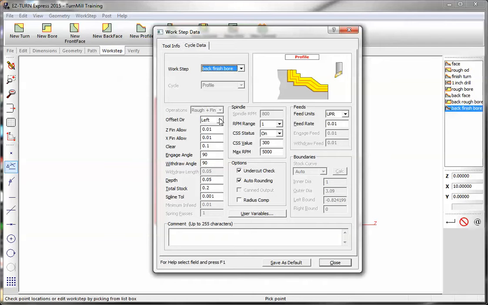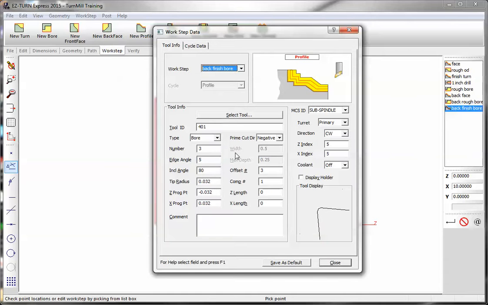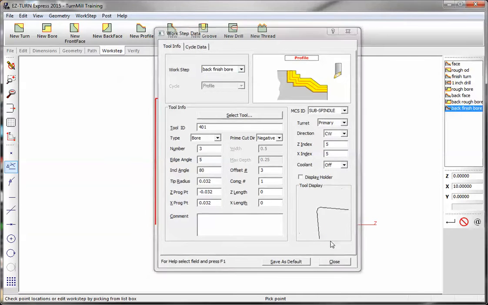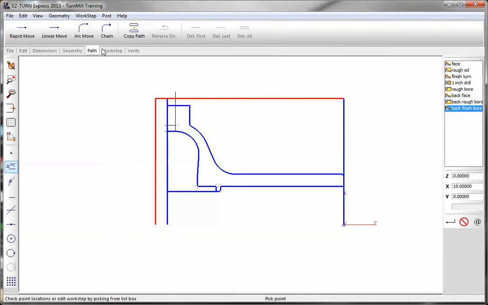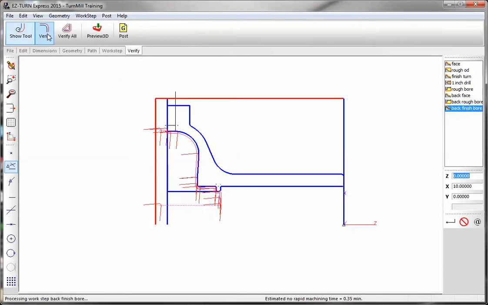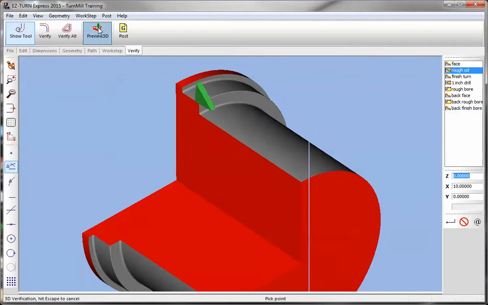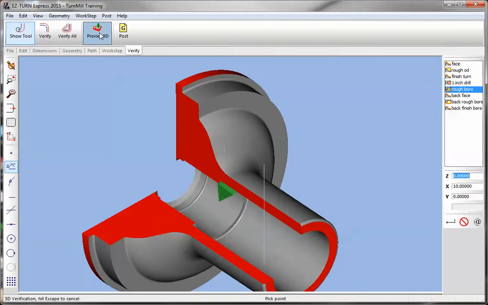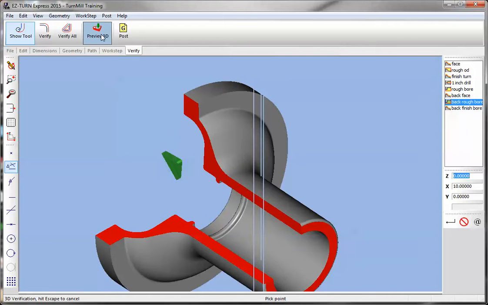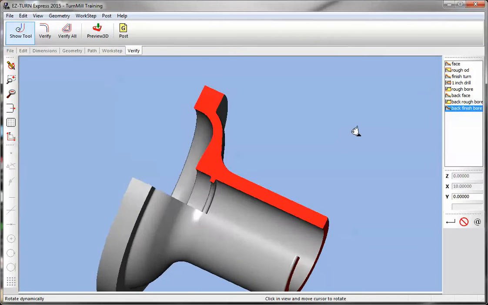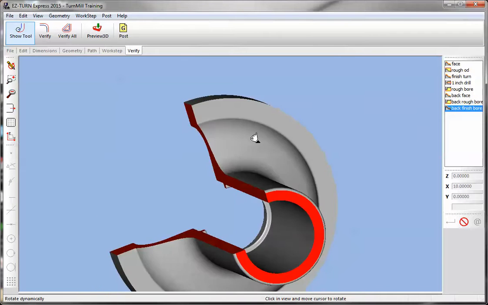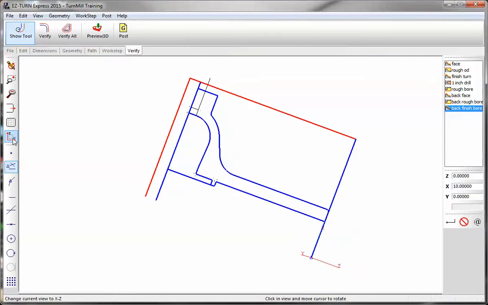So this would be left side. Take off our finish allowances. Sub spindle stays active. And then we have to copy our path. And this part is complete.